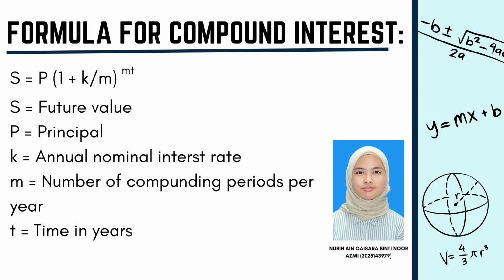2025143979. I'm going to show you the formula for compound interest. The formula for compound interest is S equal to P in bracket 1 plus K over M, power of MT. S is equal to future value, P is equal to principal, K is equal to annual nominal interest rate, M is equal to number of compounding periods per year, T is equal to time in years.